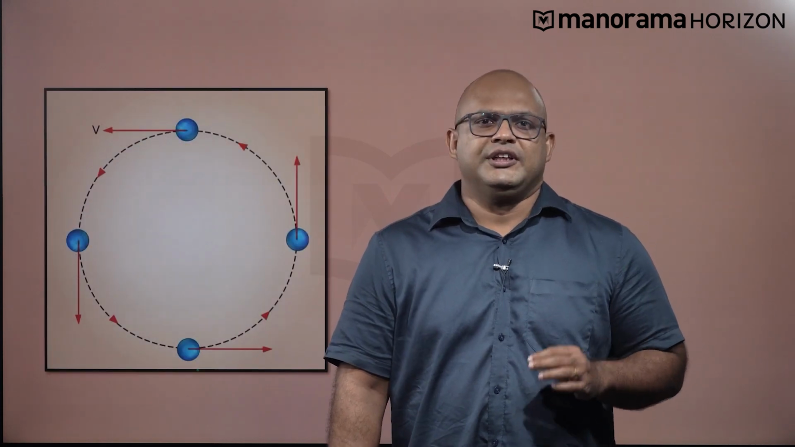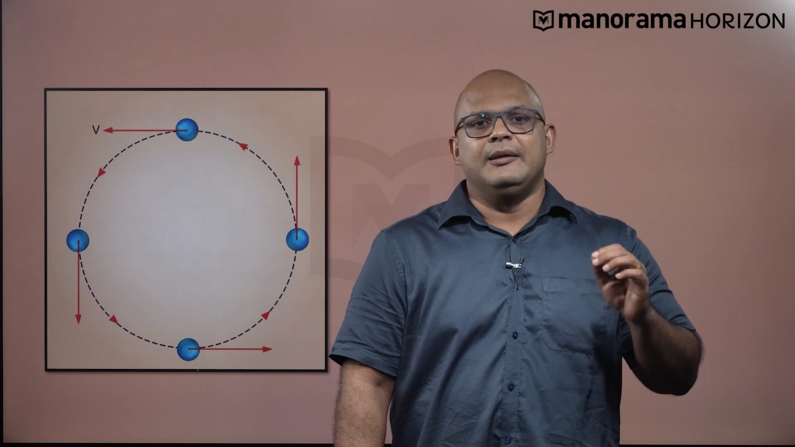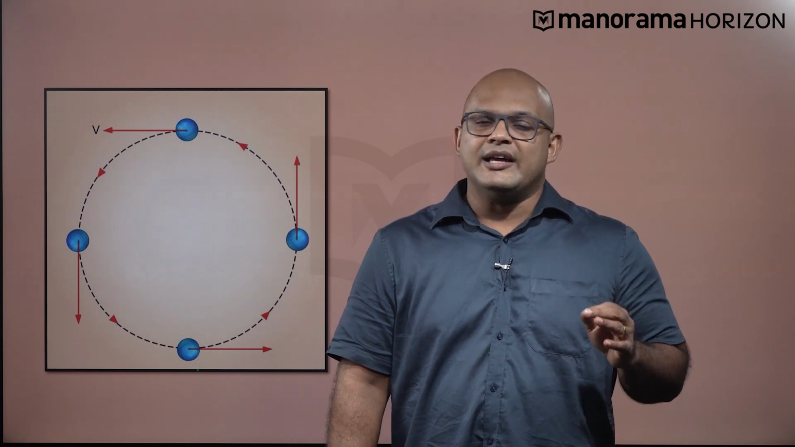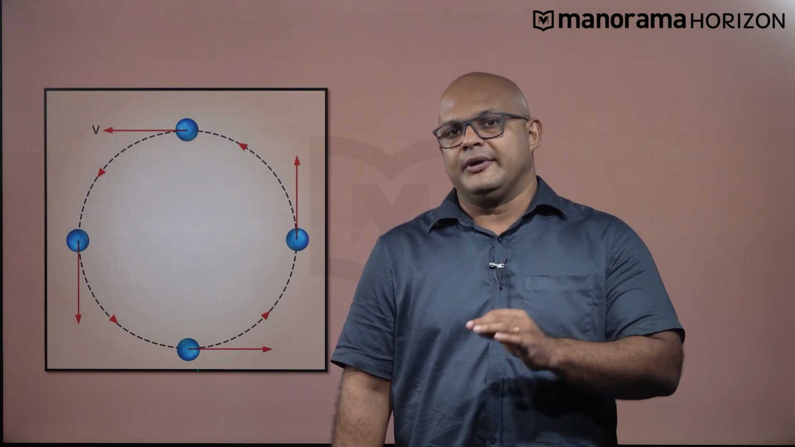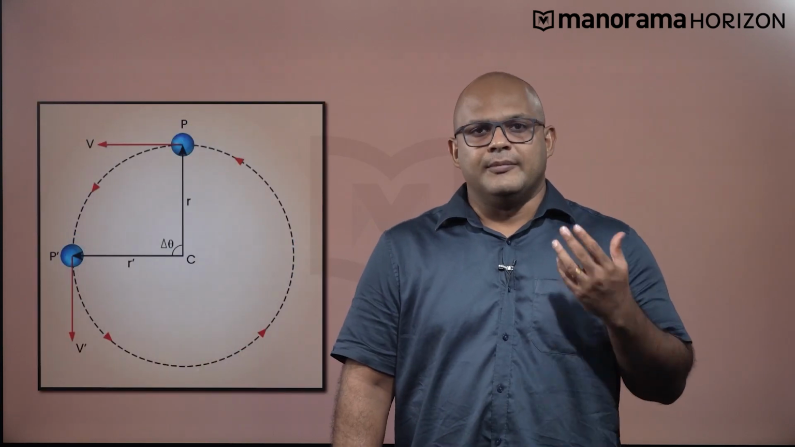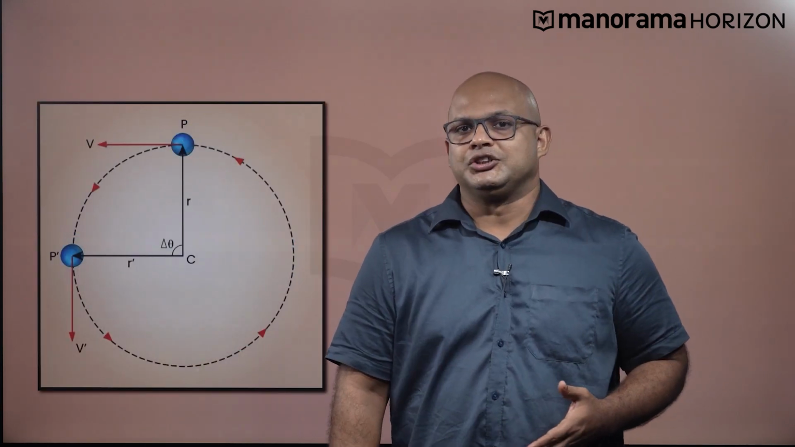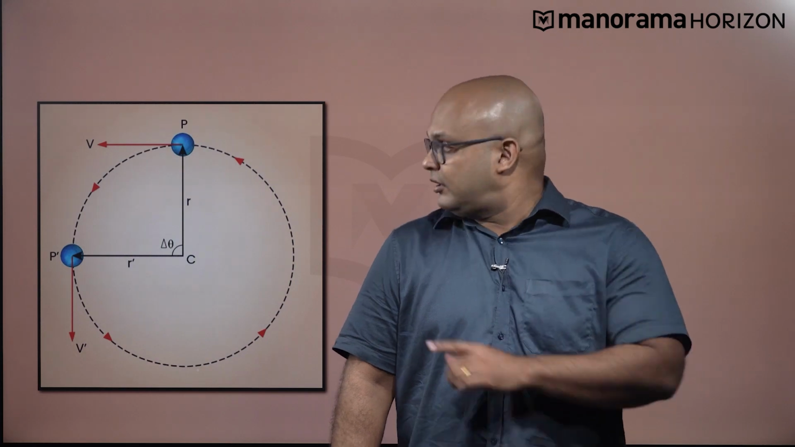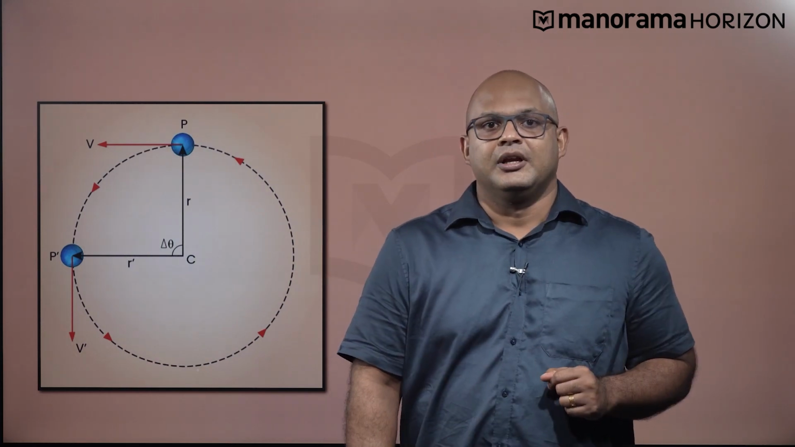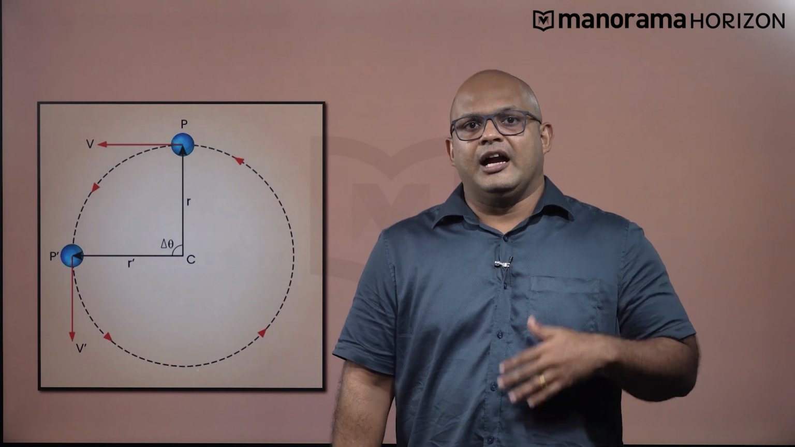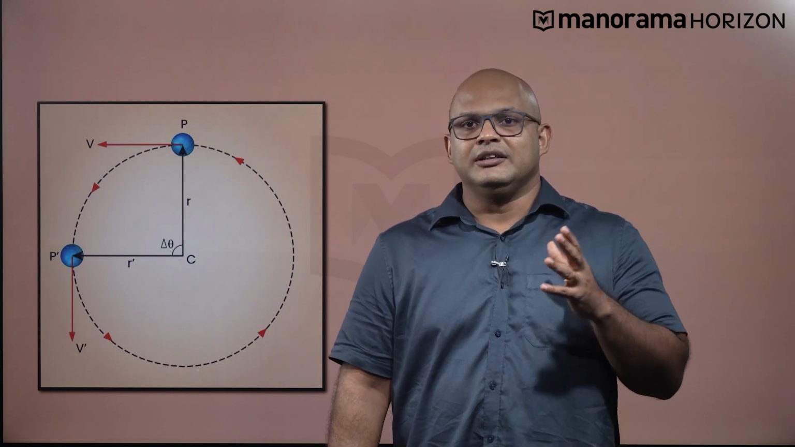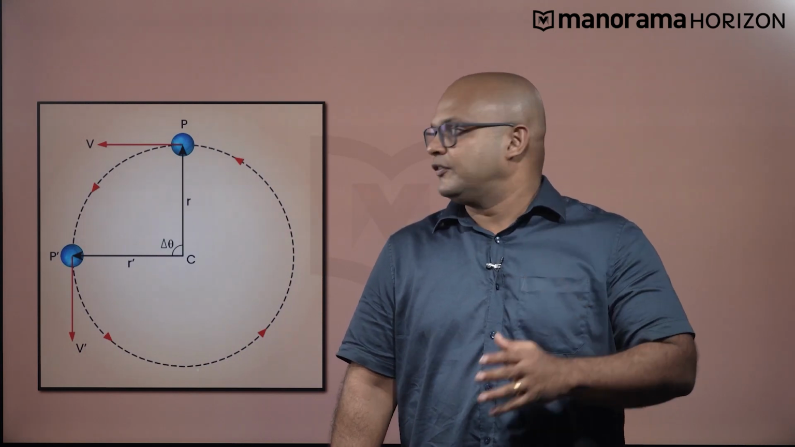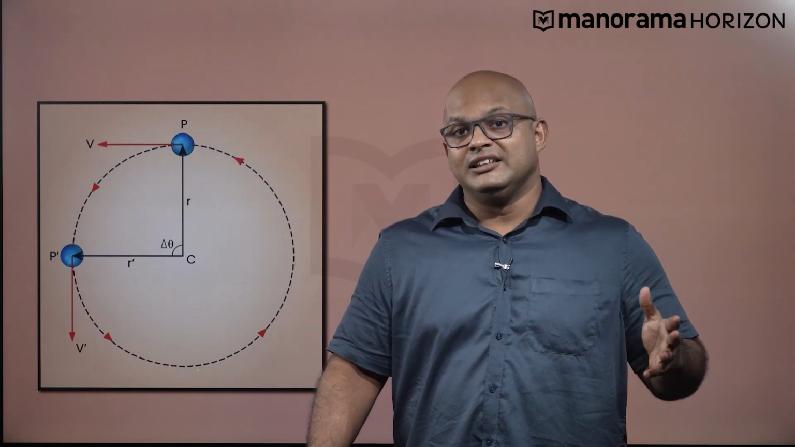As we can observe, the direction of the velocity of this object keeps changing. Thus, it is undergoing acceleration even though the speed remains constant. To understand the magnitude and direction of this acceleration, let us consider two position vectors r and r dash, when the object is at P and P dash for a given time interval delta t, that is, the object is moving from point P to point P dash in that time interval.